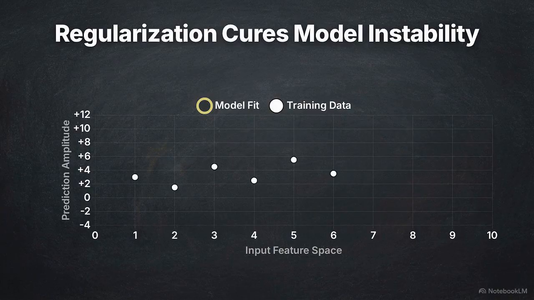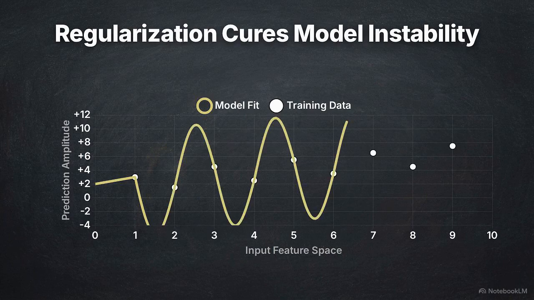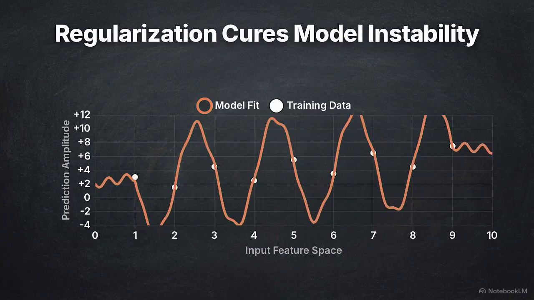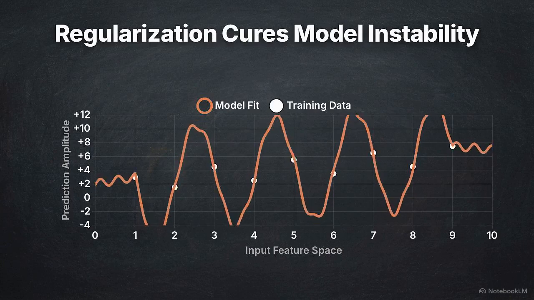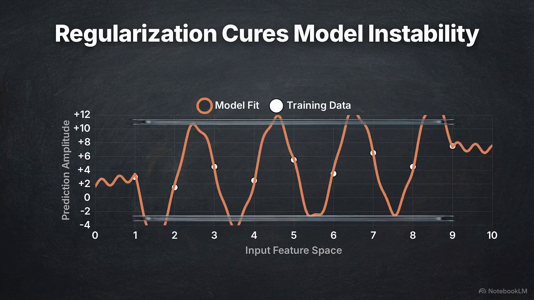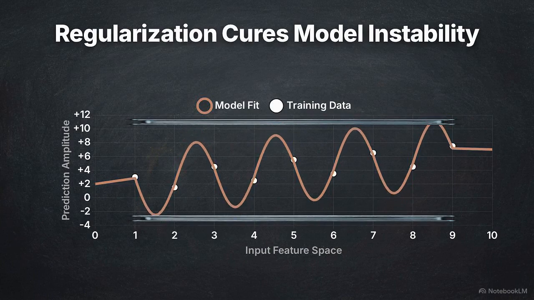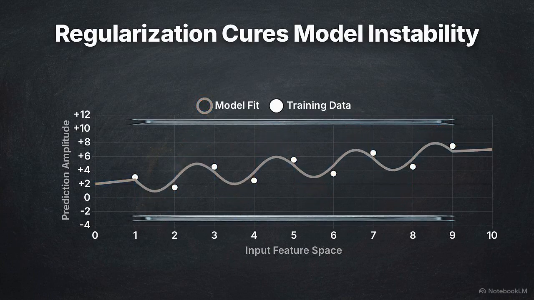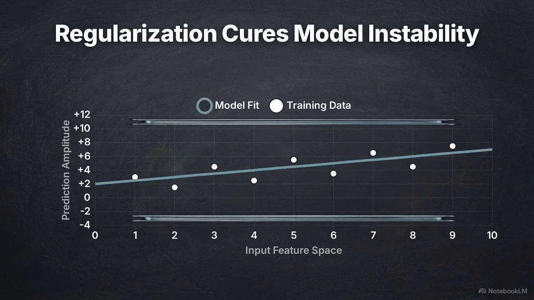This chart illustrates the mechanical cause. The model has assigned massively inflated mathematical weights to its features. These weights are multipliers, determining how much influence an input has. By making these numbers extremely large to hit every data point, the model becomes highly unstable. To fix this, we forcefully constrain the AI. We tell the model to fit the data, but restrict its ability to make dramatic, hyper-complex adjustments.